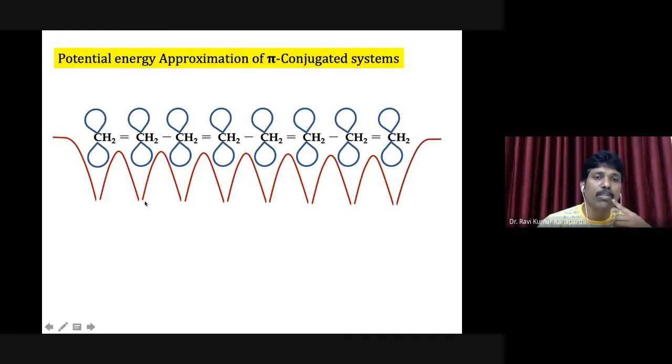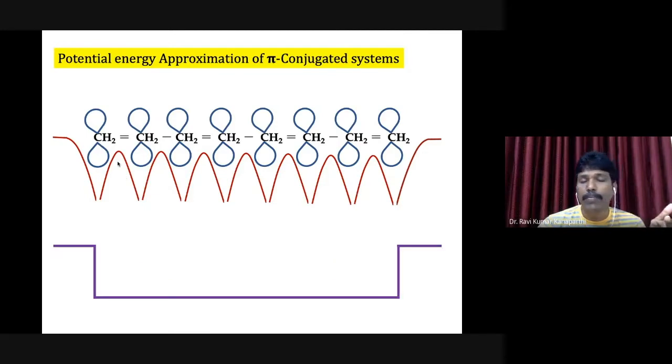As it is approaching the carbon nucleus, because the nucleus is positively charged and the electron is negatively charged, there is attraction energy. Attraction energy is generally shown as negative. When you plot distance versus energy, attraction energy is generally shown in the downward direction, and the upward direction is the repulsive energy.